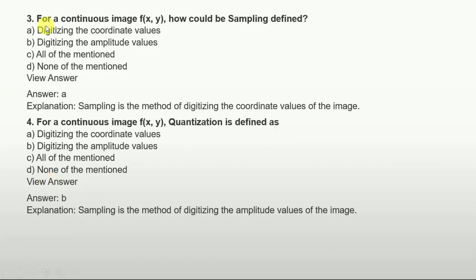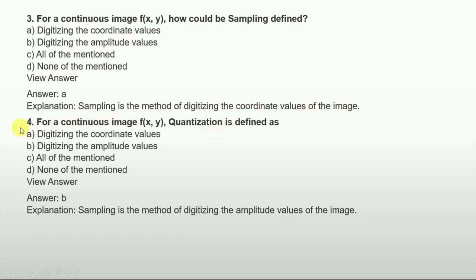Our new question is: for a continuous image function f(x, y), how is sampling defined? How can we define sampling? Options are: option A, digitizing the coordinate values; digitizing the amplitude values; all of the mentioned; none of the mentioned. So the answer is digitizing the coordinate values. Sampling is the method of digitizing the coordinate values of an image.